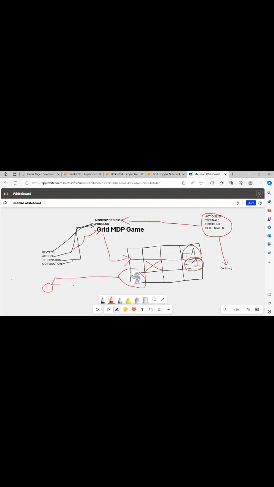We are saying that an agent has the probability to move upward, to move in the forward direction, to move in the downward direction, and it can also move in the right direction. We are saying that in grid MDP games, Markov decision processes, we don't have control of the opponent.